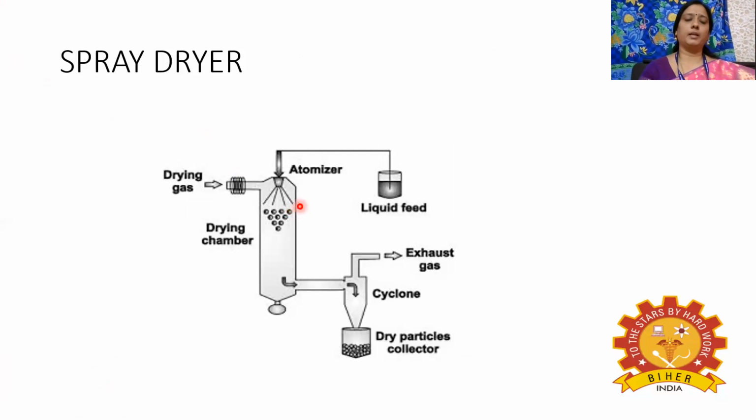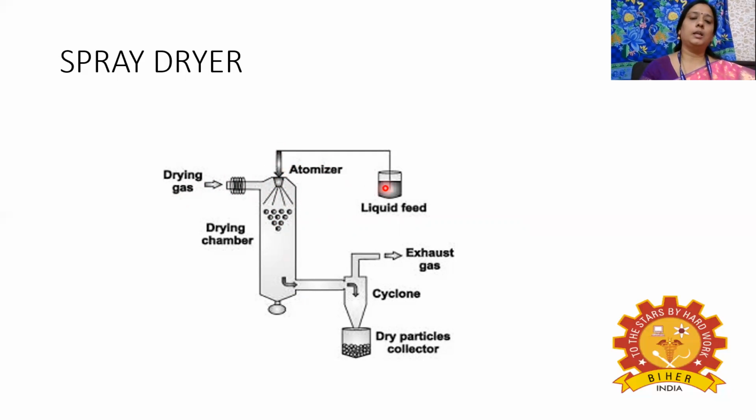Next is the spray dryer. The spray dryer is mainly used for drying slurry material. Slurry-like material can be dried by means of this spray dryer. It has a drying chamber. This is the drying chamber, and hot gas will be passing through this chamber. And an atomizer is provided to spray the liquid slurry feed.